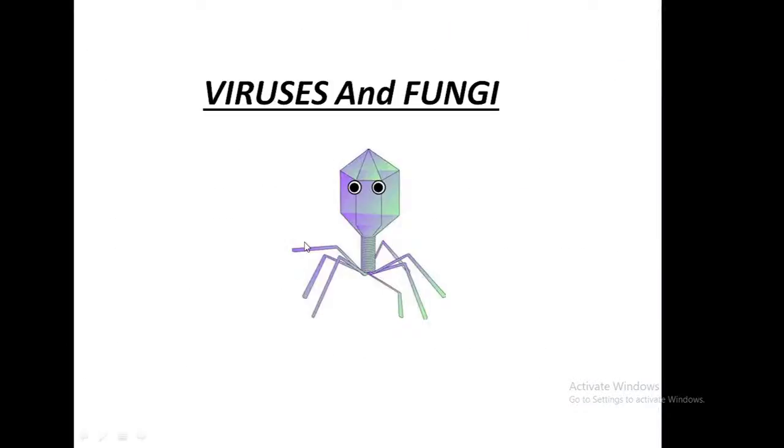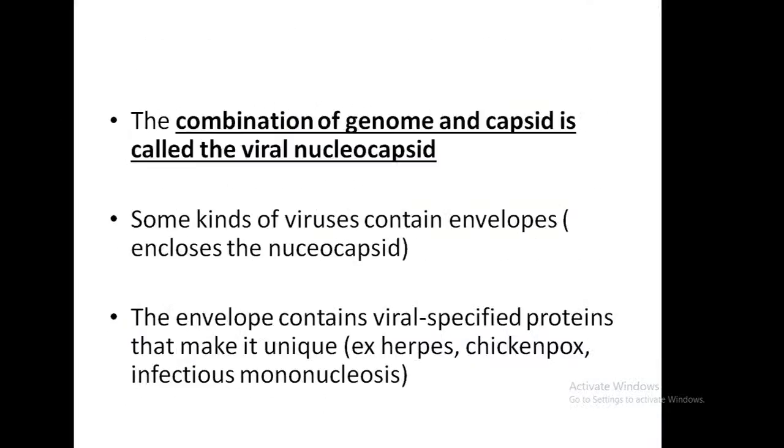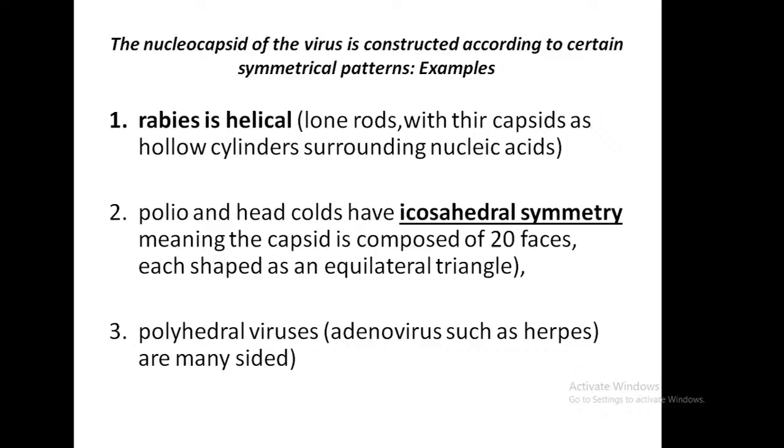This is the structure, known as icosahedral symmetric. It has a number of triangles, 20 faces, and those faces are equilateral triangles.